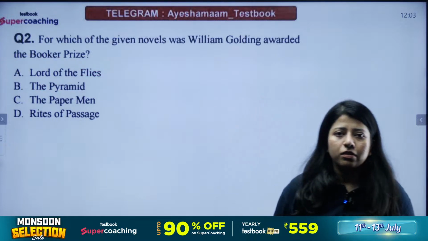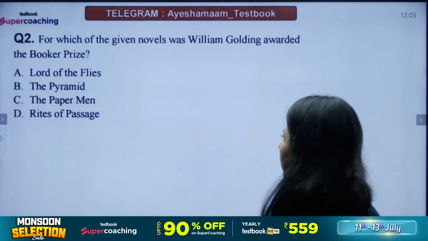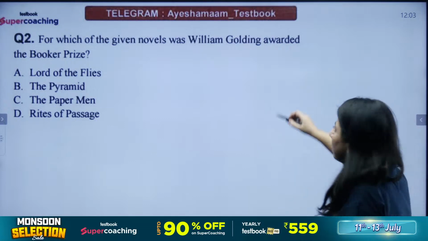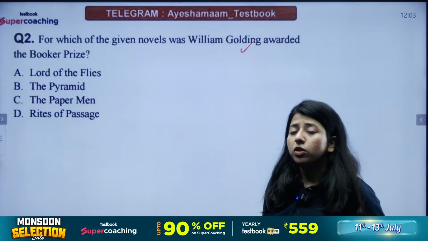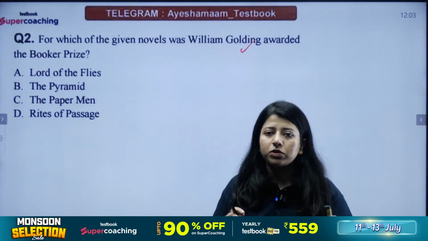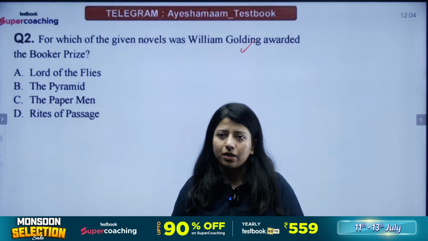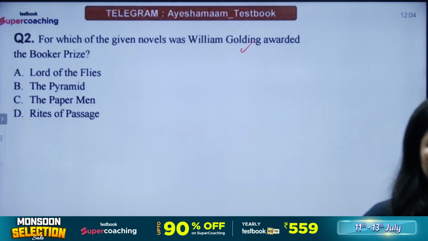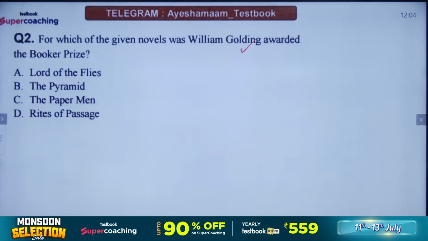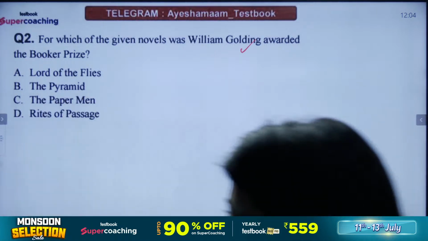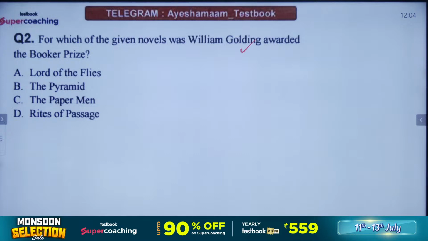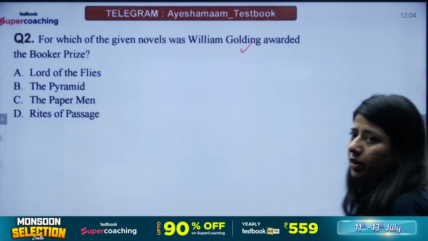Okay, next question is going to ask you, for which of the given novels was William Golding awarded the Booker Prize? William Golding won the Booker Prize. What was the name of the novel for which he won that prize? Start answering. People, start answering. For which novel did William Golding win the Booker Prize?